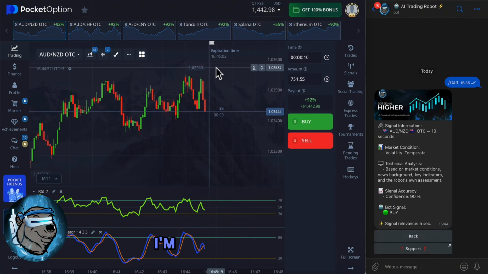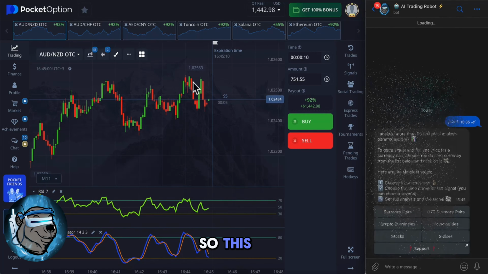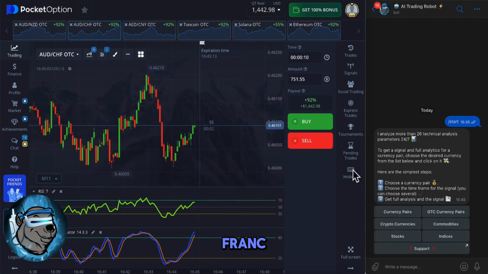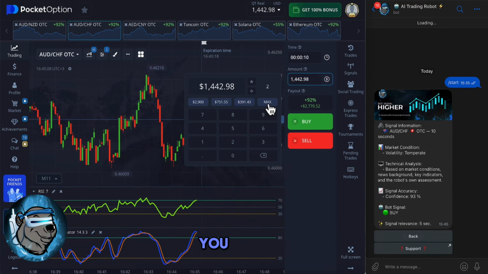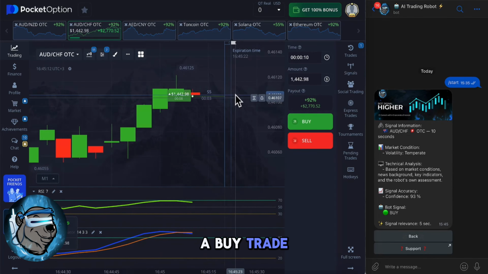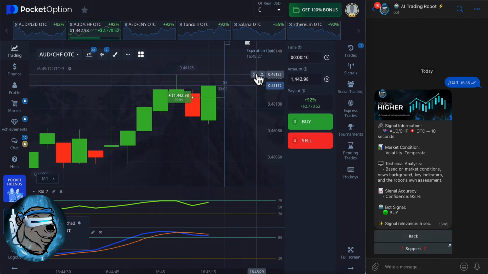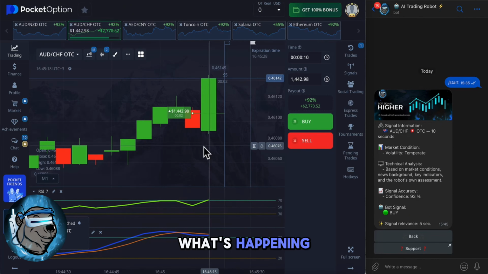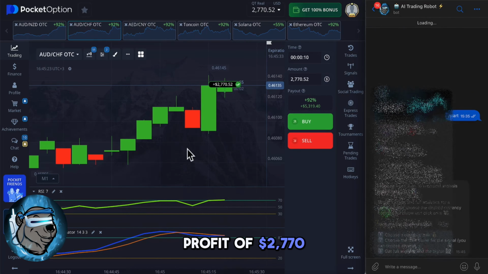$1,442. I'm absolutely satisfied with my results, so I can immediately move on to the next asset I want to trade. So this will be the Australian dollar and Swiss franc. A 10-second signal. According to this signal, you need to open a buy trade. I immediately open a buy trade and expect the price to trade above my entry point. Yes, that's exactly what's happening. A sharp, strong buying impulse brings me a profit of $2,770.